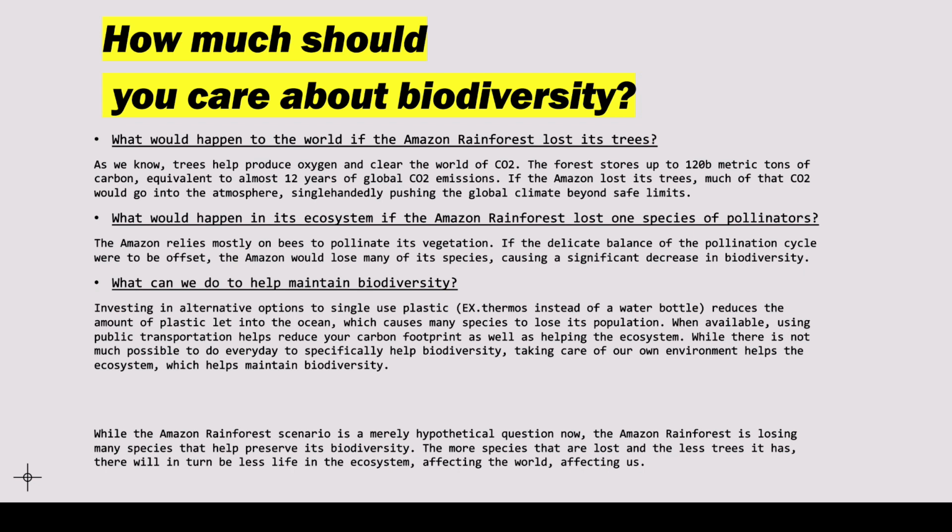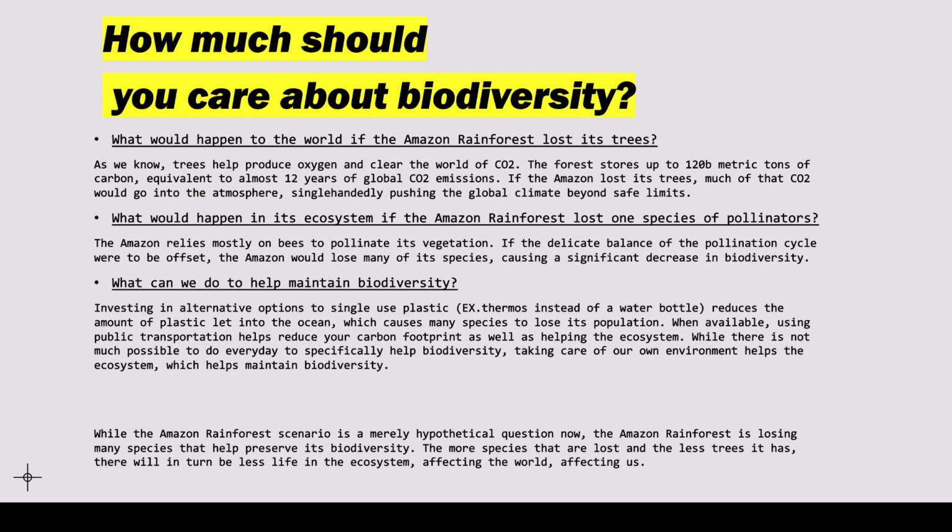If the Amazon lost its trees, how much of that CO2 would go into the atmosphere, single-handedly pushing the global climate beyond safe limits? What would happen in its ecosystems if the Amazon rainforest lost one species of pollinators? The Amazon relies mostly on bees to pollinate its vegetation. If the delicate balance of the pollination cycle were to be offset, the Amazon would lose many of its species, causing a significant decrease in biodiversity.